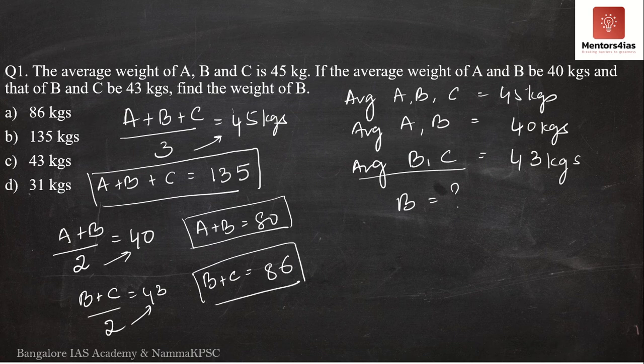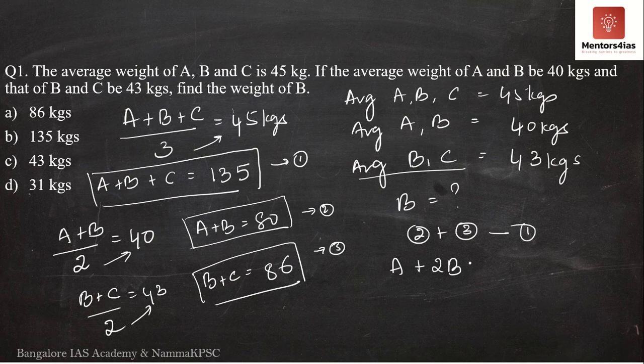Now if you remember the explanation that I had given in the previous video, what do we do here? If this is the first equation, this is the second equation, and this is the third equation, we will add the second and third equation and then subtract the first equation. If we add the second and third equation, A plus B and B plus C, we get A plus 2B plus C, because there are two B's over here.